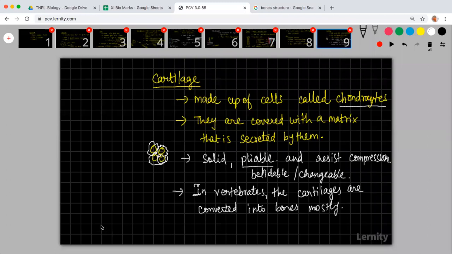What is the role? Protection and movement.